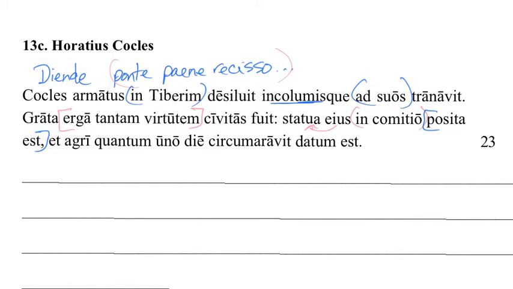As much of that. Actually, let's put that arrow going the other way. As much of that. Okay, so there's your subject. And then we have an ablative of time when, on one day, that he could circumaravit, which literally means to plow around. So as much of land as he could plow around in one day, that amount of land, datum est, was given to him. So they're not just going to give you land, but you have to make sure you can maintain it. So as much land as he could plow in one day is what he gets for saving the world, in addition to a fancy statue.